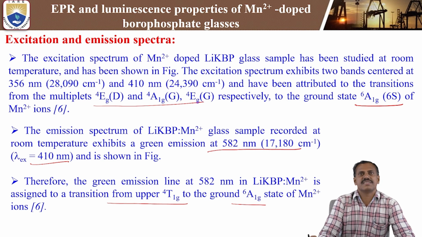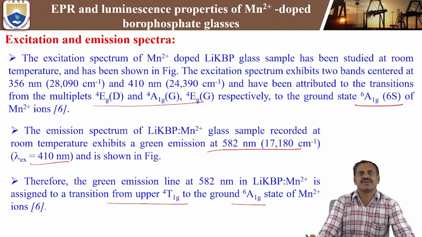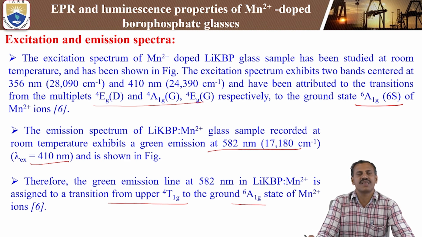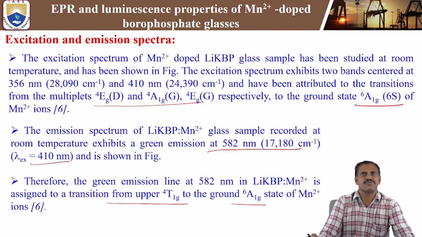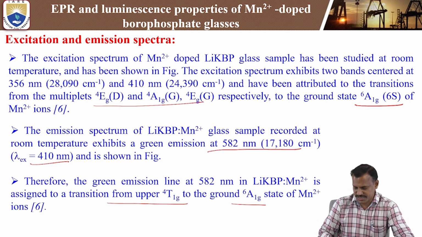So this is the broad emission at 582 nanometer, which belongs to the green emission region. That is why this kind of glass material can be used for green laser applications. This is one of the important applications: we can use the Mn2+ doped borophosphate glasses for green lasers.